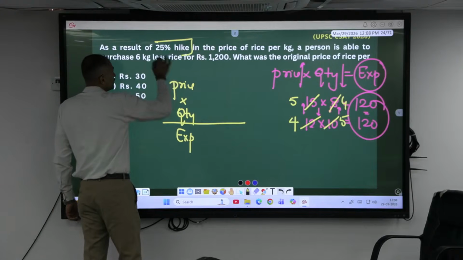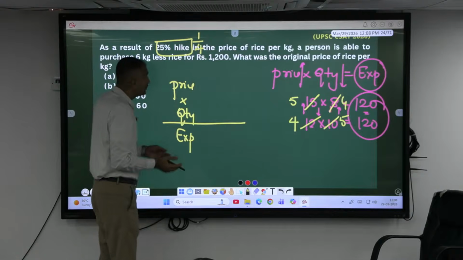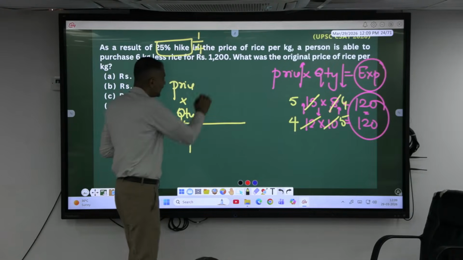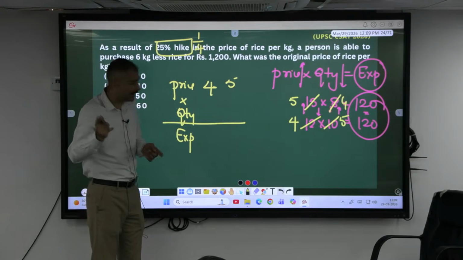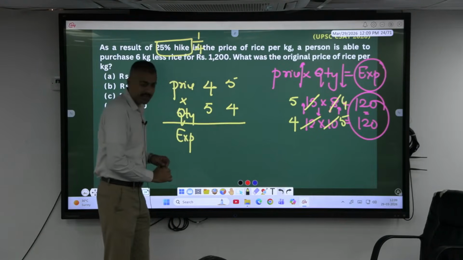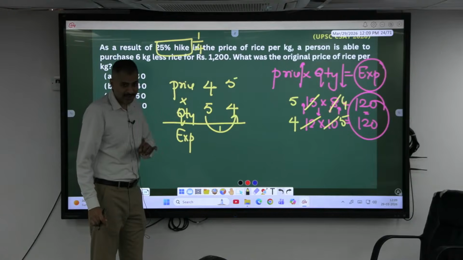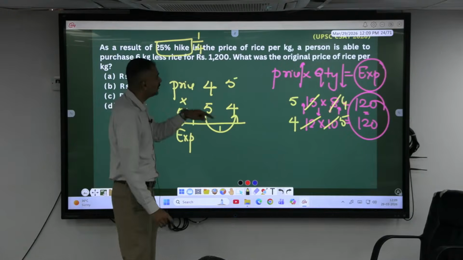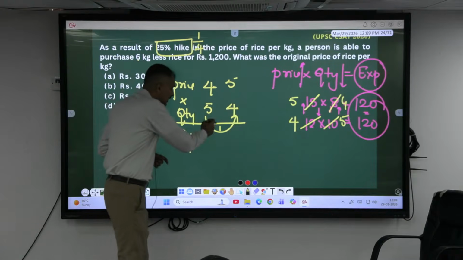25% is how much in fraction? 1/4. What is happening? Increase. Means can I say from 4 it is becoming 5. If the price changes from 4 to 5, then definitely quantity has to change from 5 to 4. Can you see the units here? How many units changed? 1 unit. According to the question, how many kgs is that one unit? 6 kgs less.